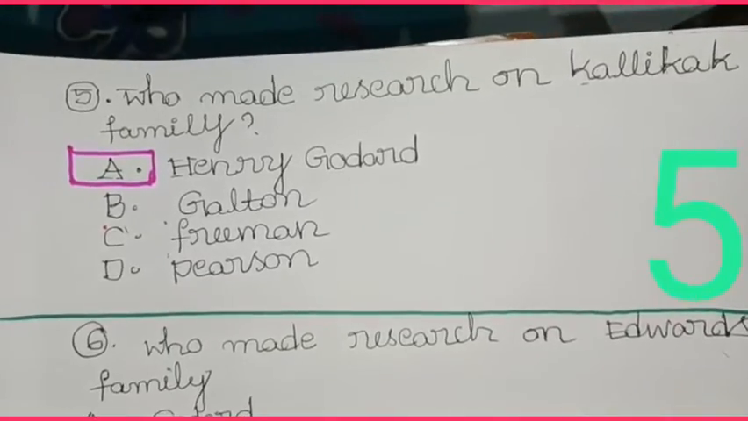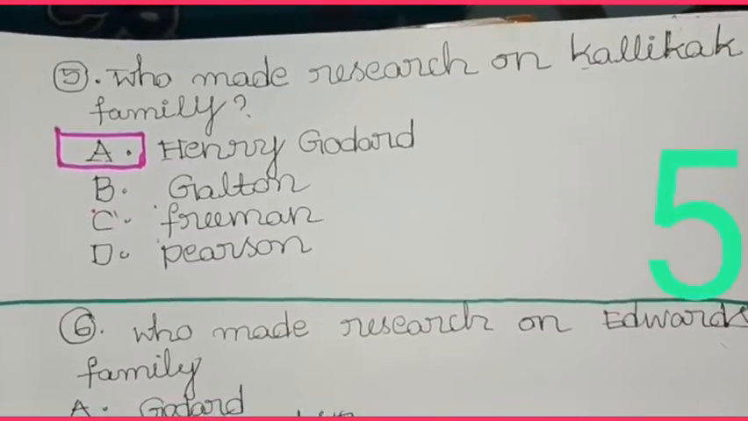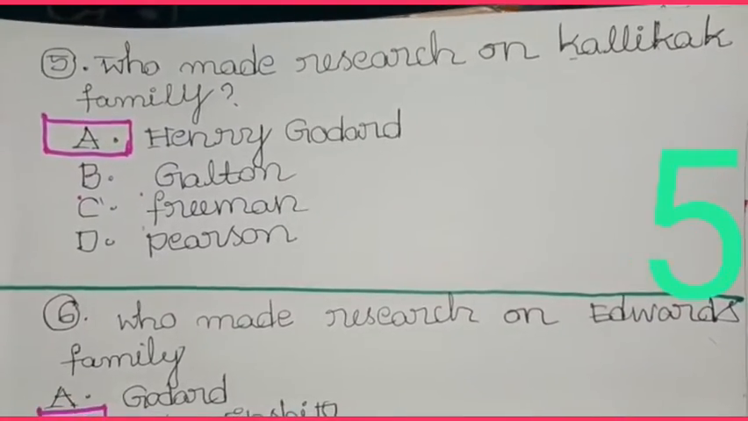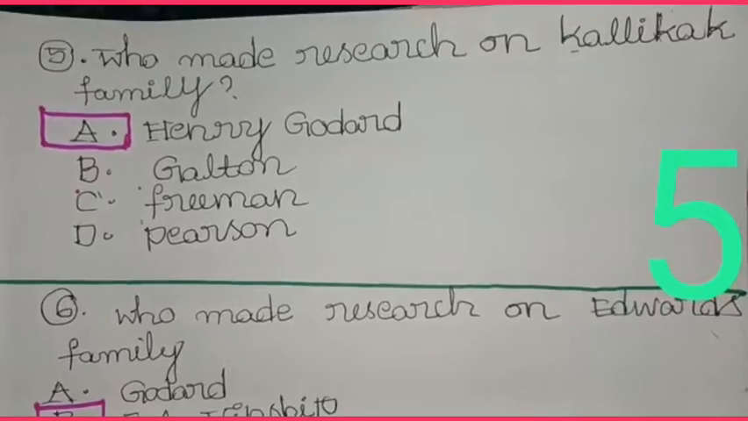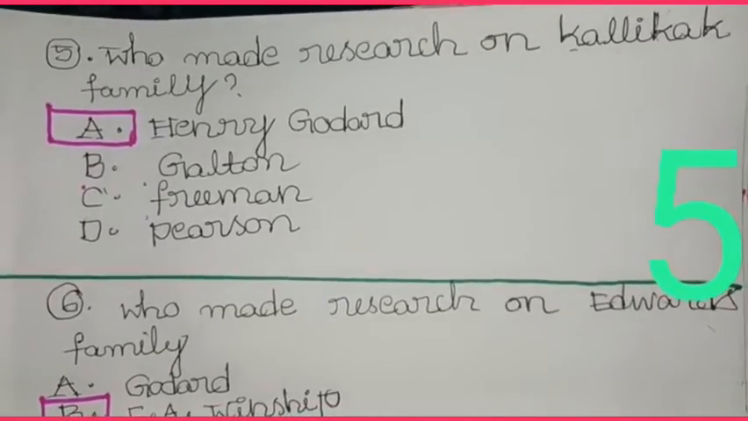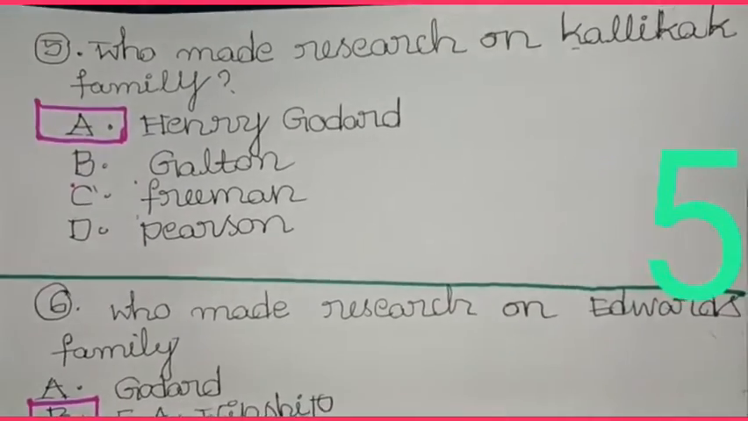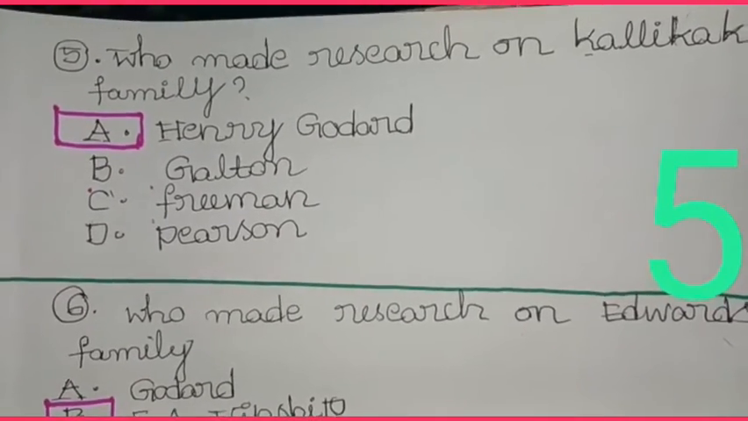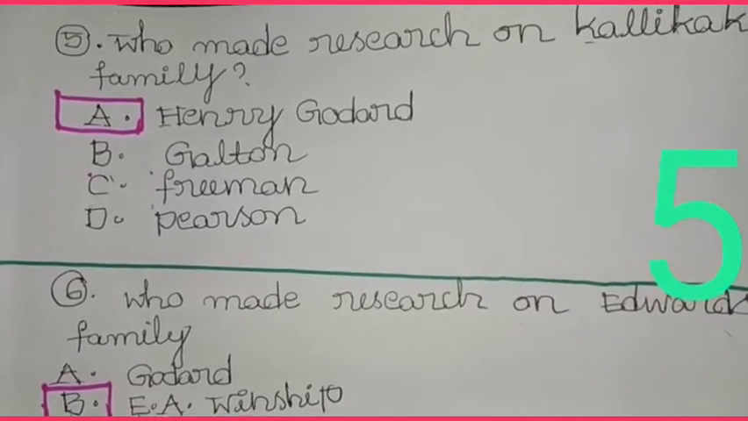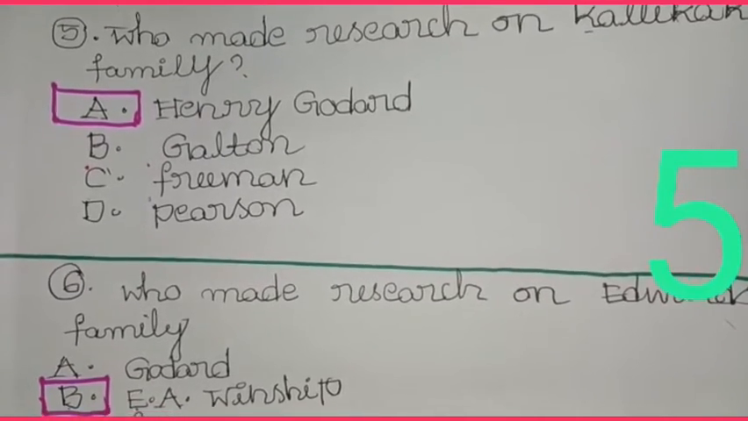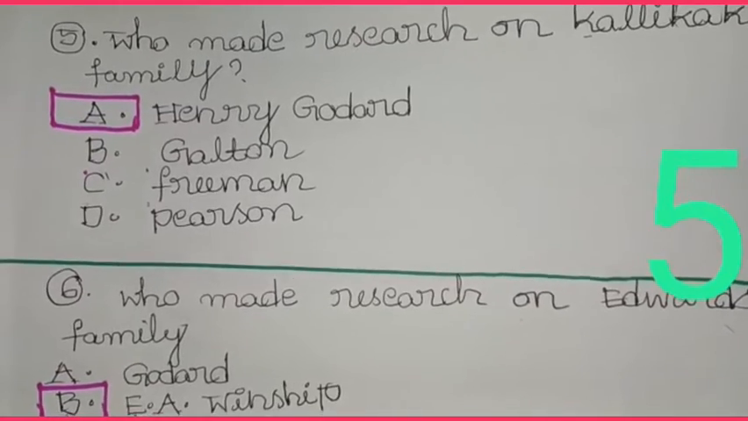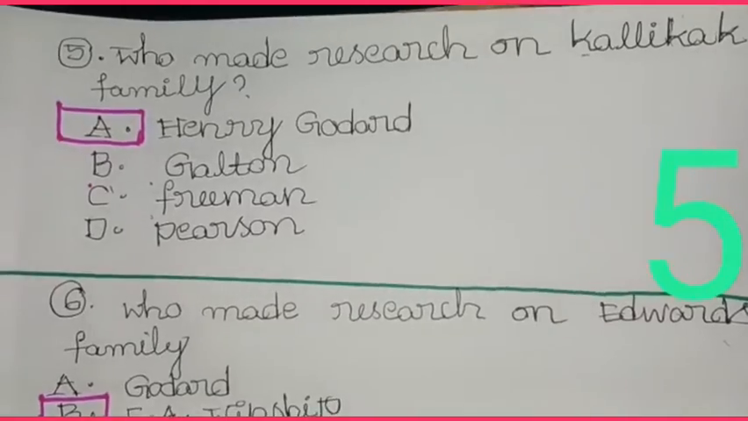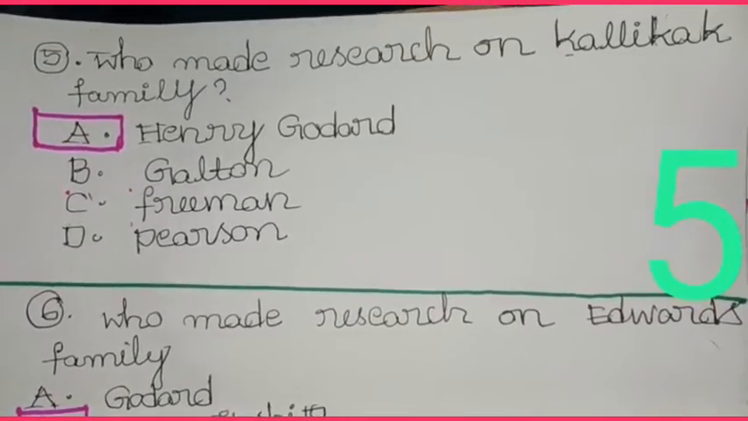Question number 5. Who made the research on Kallikak's family? A. Henry Goddard, B. Galton, C. Freeman, D. Pearson. Okay, the answer is A. Henry Goddard. Henry Goddard made research on Martin Kallikak's family. So the answer is A.